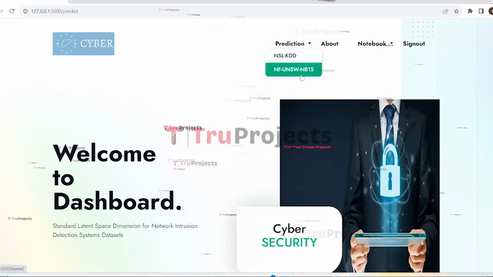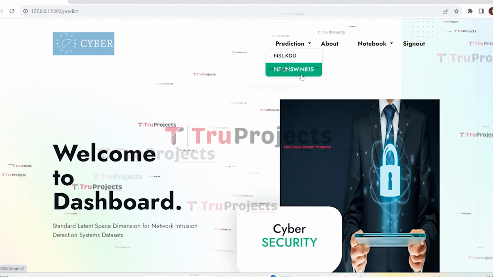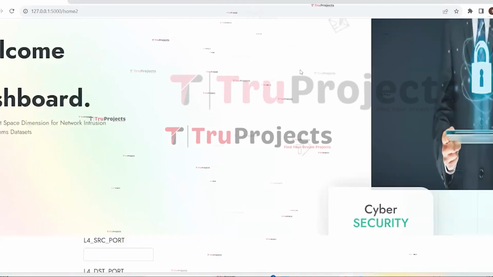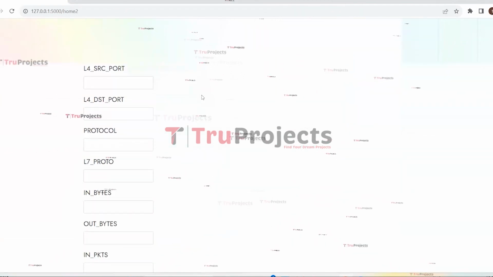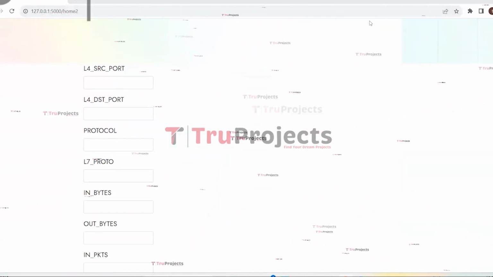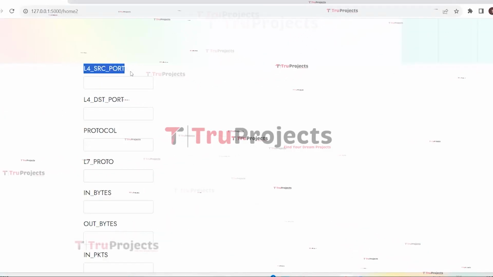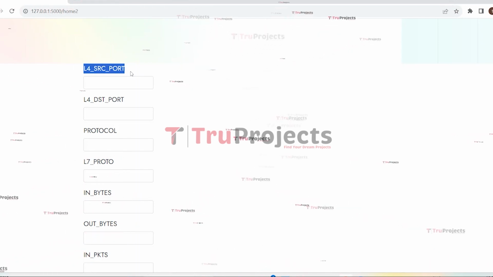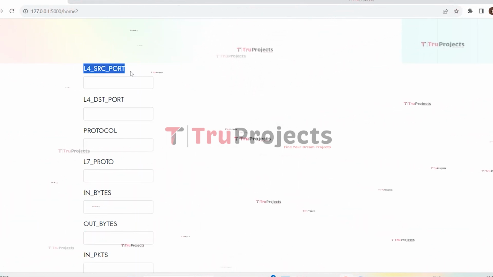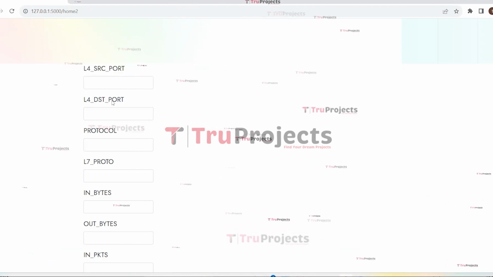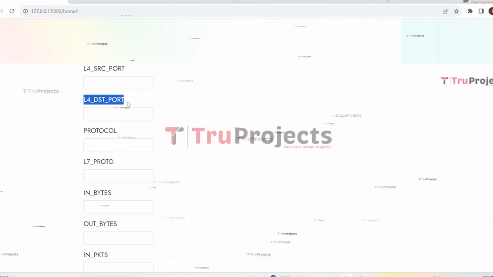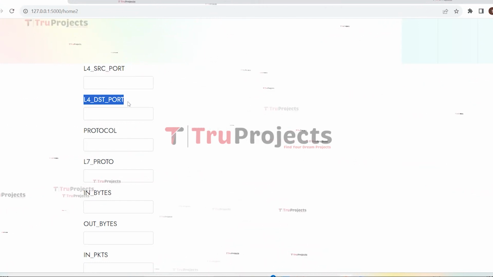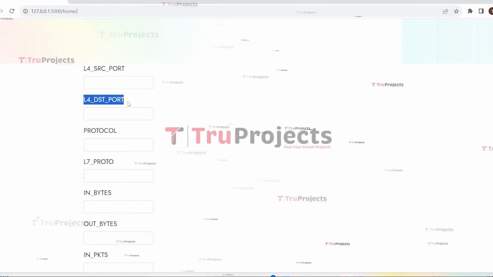Now we will select this dataset, which is NF-UNSW-NB15. According to that, we need to give the parameters. So I'm clicking on it. So here, let us understand the parameters. So this is L4 source port. It refers to the source port number at the transport layer of the network protocol stack. This is L4 destination port. L4 destination port denotes the destination port number at the transport layer 4 of the network protocol stack.